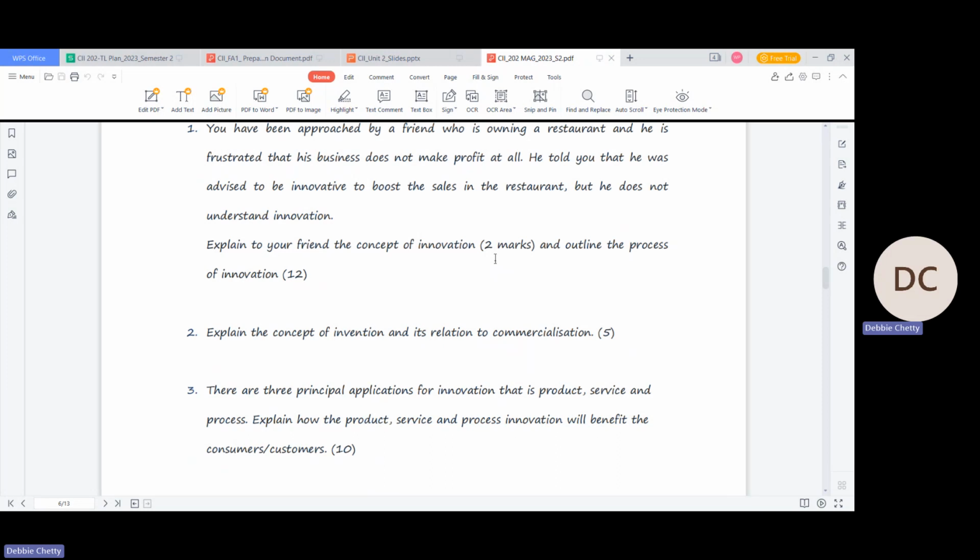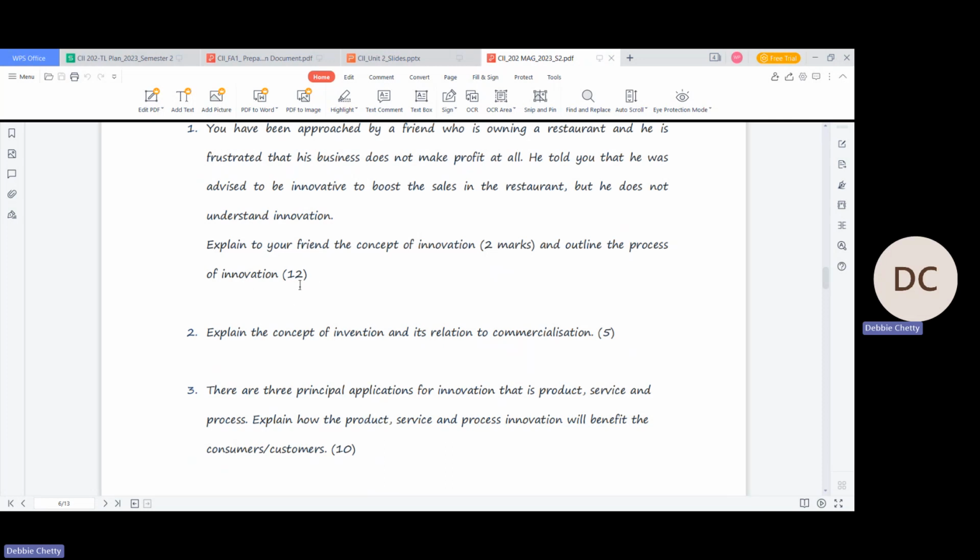Remember, you're studying now. You're in campus, studying at a higher level. So please write according to that, of academic standard. You need to explain to your friend the concept of innovation. So what is innovation? At least 2 lines, what is innovation, and outline the process of innovation.